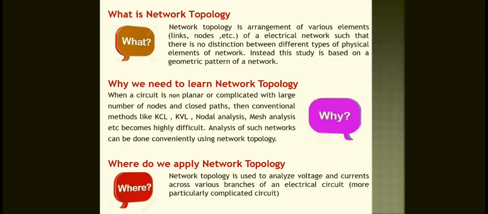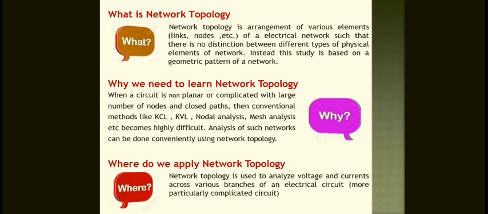What is network topology? Network topology is the arrangement of various elements like links, nodes, and branches of an electrical network, such that there is no distinction between different types of physical elements of a network. Instead, the study is based on a geometrical pattern of the network.